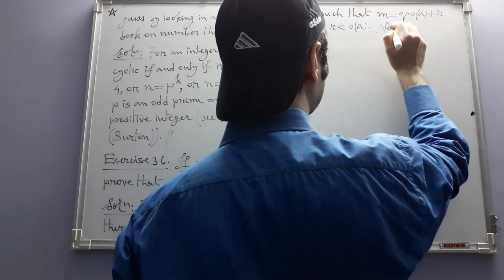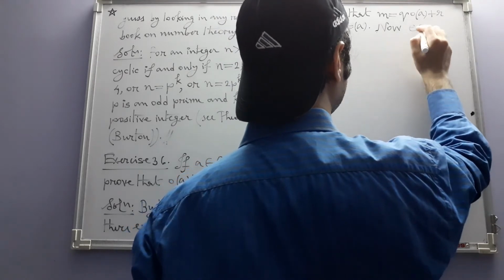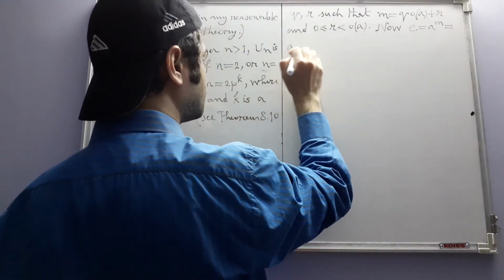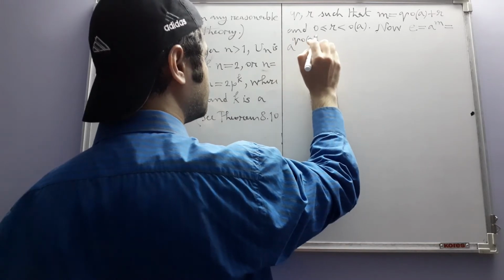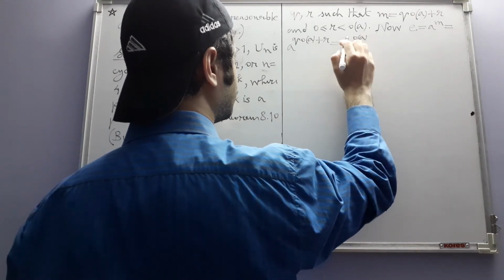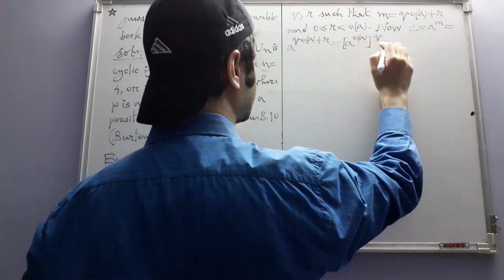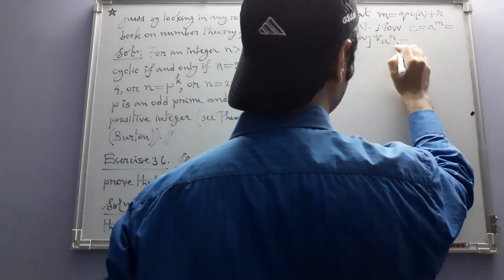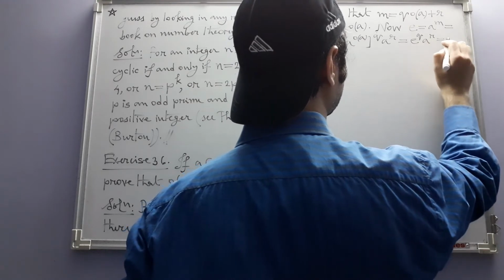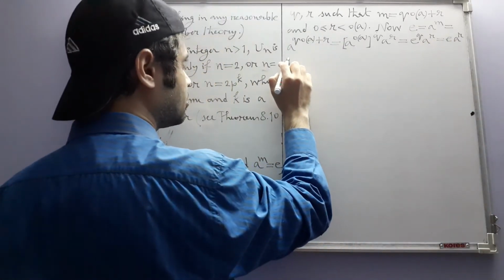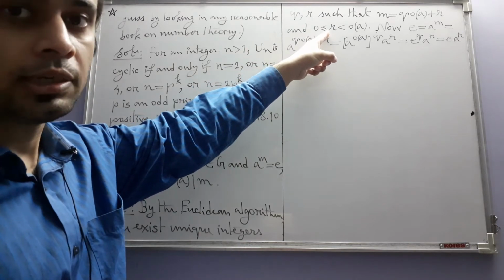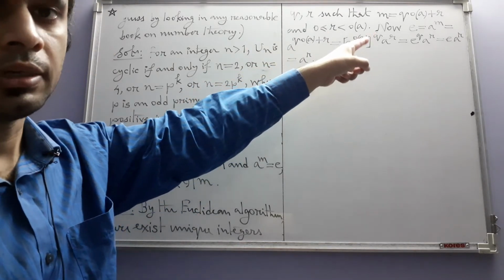Now E is equal to A to the power m, this is given, and m is Q times order of A plus R. So using the rules of exponent, you can write it like this: A to the power order of A, whole to the power Q, times A to the power R. But A to the power order of A is identity, so this is e times A to the power R, that is equal to A to the power R. So R is a non-negative integer such that A to the power R is identity.